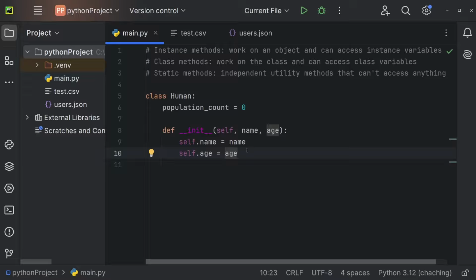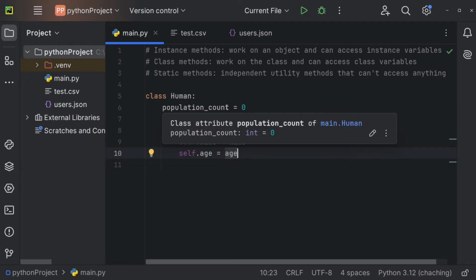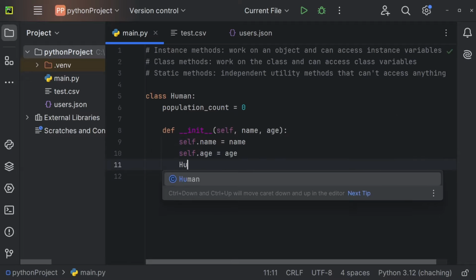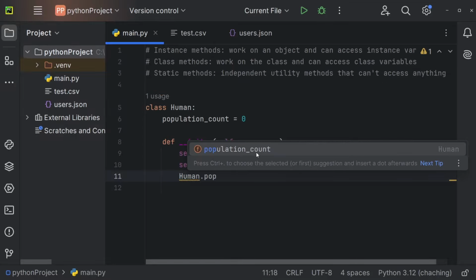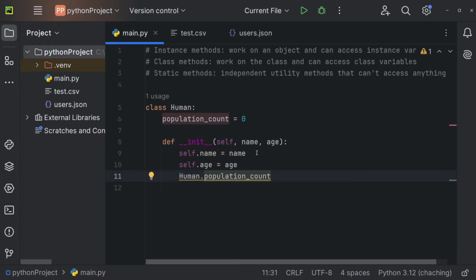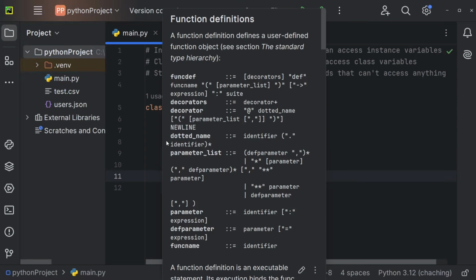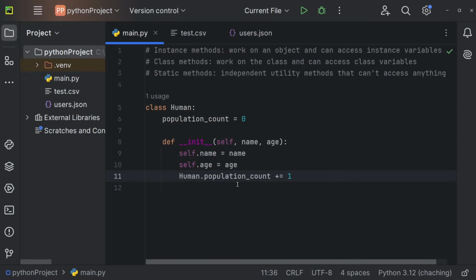Because we're getting a new member for our population. And we can do so by calling the class name, because this is a class variable. So this class variable belongs to the entire class. So I'm going to call the class, so Human.population_count, like so. And I'm going to increment that one by 1. So every time we call the constructor, we'll increment Human.population_count by 1.